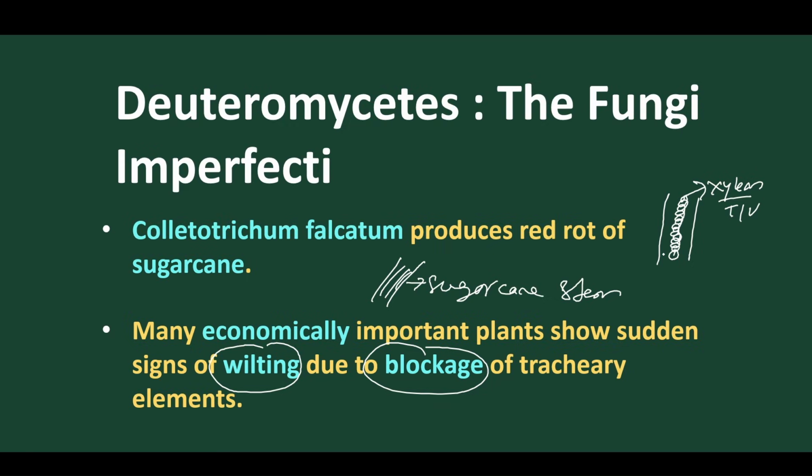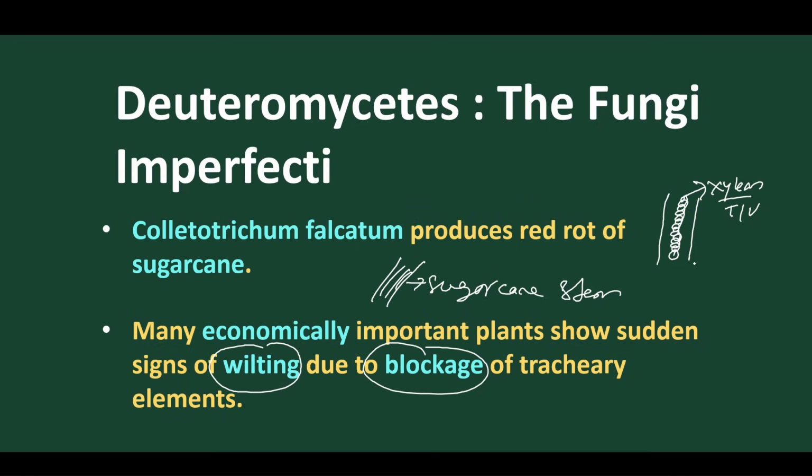So normally what happens, these Deuteromycetes spread their hypha into this plant, and they block the xylem and phloem. So when they block the xylem and phloem, suddenly what happens? The leaf is unable to get water and starts wilting. So due to this blockage, and this blockage is due to this particular Deuteromycetes.